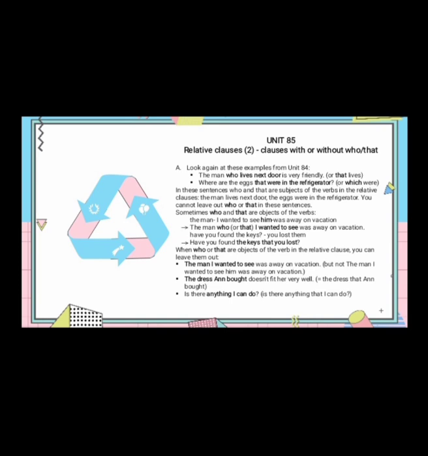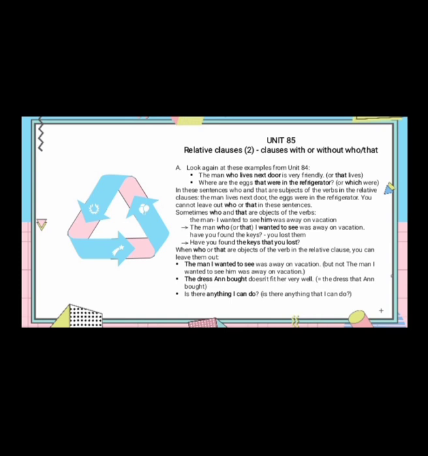A. Look again at this example from Unit 84. 1. The man who lives next door is very friendly, or that lives. 2. Where are the eggs that were in the refrigerator, or which were? In this sentence, who and that are subject of the verb in the relative clauses. The man lives next door. The eggs were in the refrigerator. You cannot leave out who or that in this sentence.